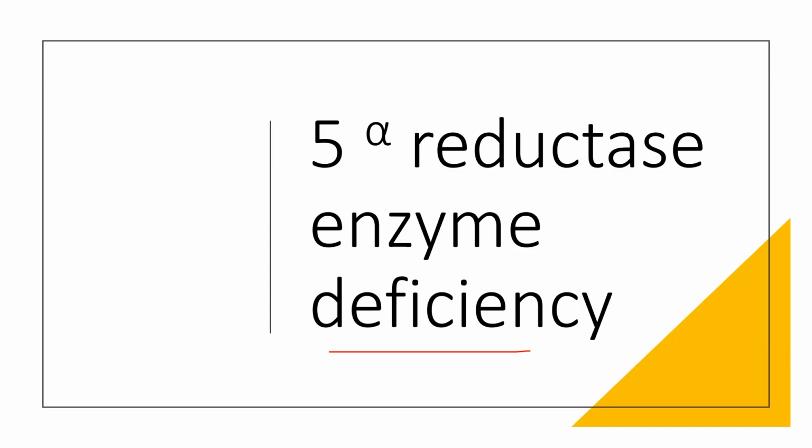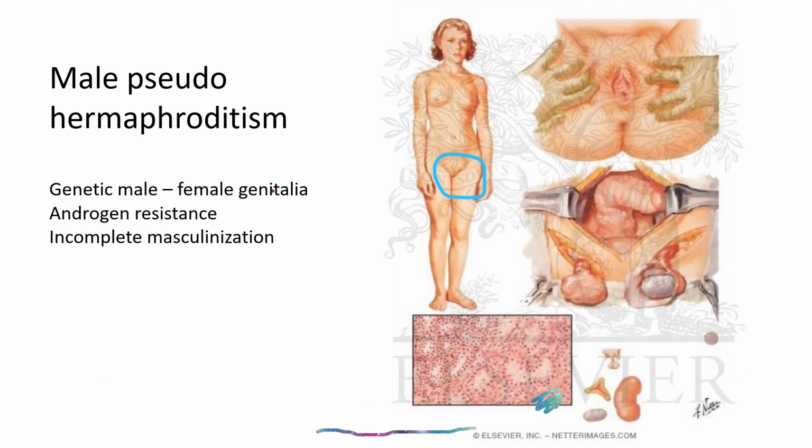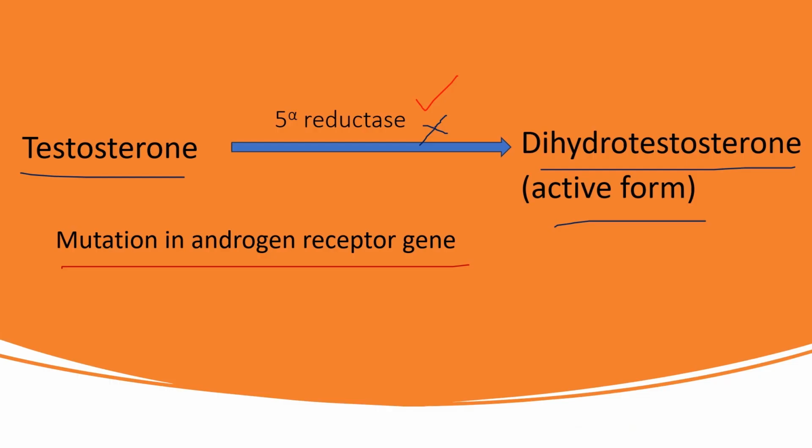The 5-alpha reductase enzyme is responsible for the activation of testosterone. If this enzyme is deficient, the activation of testosterone does not take place, so incomplete masculinization results and androgen resistance happens. This may also be a case of mutation of the androgen receptor gene. This leads to male pseudohermaphroditism.